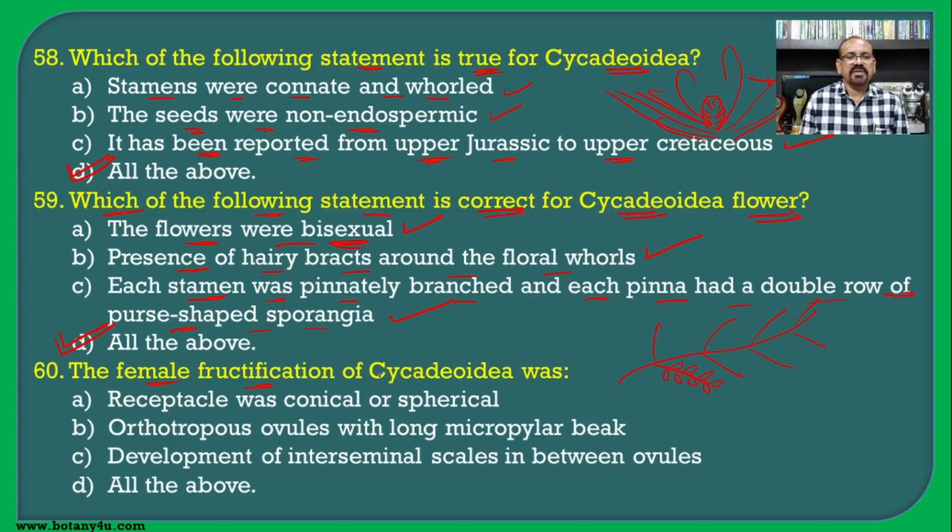The female fructification of Cycadeoidea: the receptacle was conical or spherical, which is a correct statement. Then orthotropous ovules with a long micropylar beak, this is also correct, and the development of interseminal scales in between the ovules. So there is a presence of sterile scales, known as interseminal scales, which are present in between the different ovule bearing scales or the ovuliferous scales. So this is also correct, and hence all of these are correct.